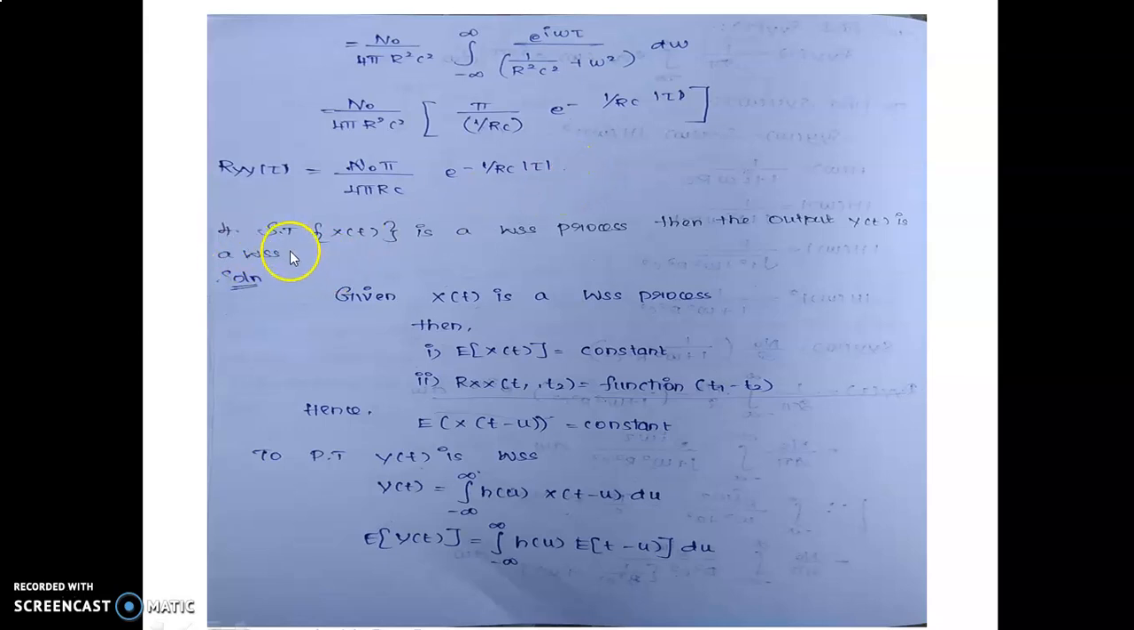The fourth question, important question: if the sequence of x of t is a Wide-sense stationary process, then the output of y of t is also a Wide-sense stationary process.